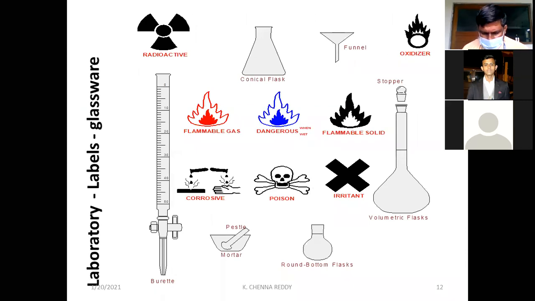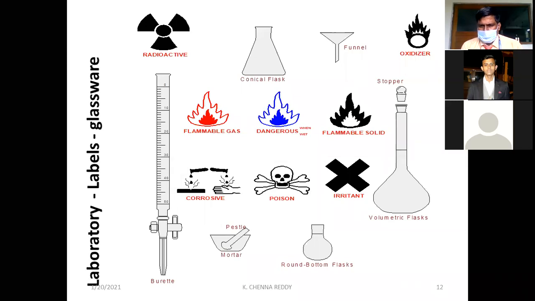Before doing the experiment, it is mandatory to know the laboratory labels present on the glassware or even chemical bottles. We know well the radioactive symbol, flammable gases, oxidizers, poison, and irritant.